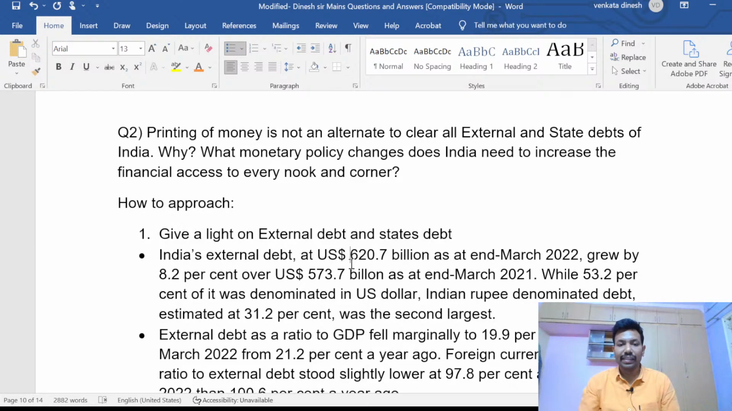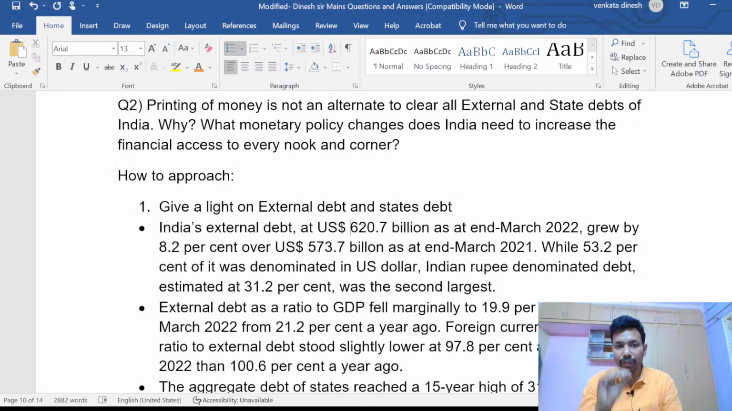Along with this, I have mentioned one more point: in terms of last year's GDP, external debt was 19.9%. This year 21.2%. There is an increase, so that is bad. And the majority of our debt was in US dollars, 53%. After that, Indian rupees, 31.2%. I'm very bad at maths: 53, 63, 73, 83, so almost 85% is US dollars and rupees. The remaining almost 15% is in other currencies, say Chinese renminbi. So external debt as a ratio of GDP fell marginally to 19.9% at the end of March 2022.